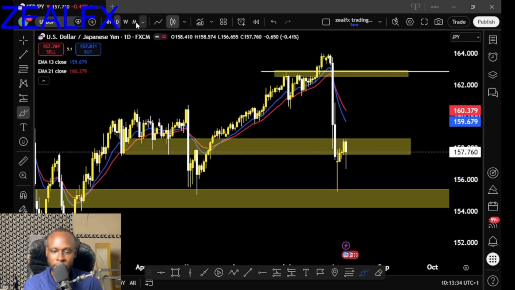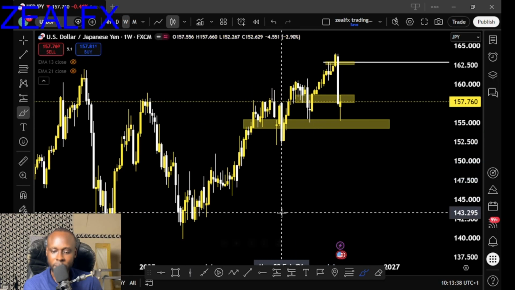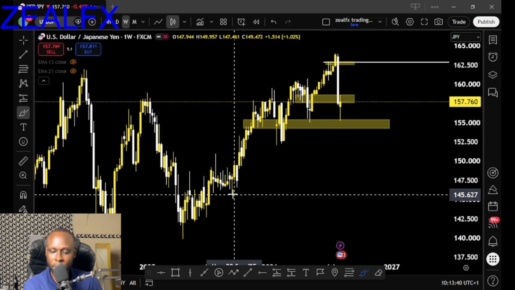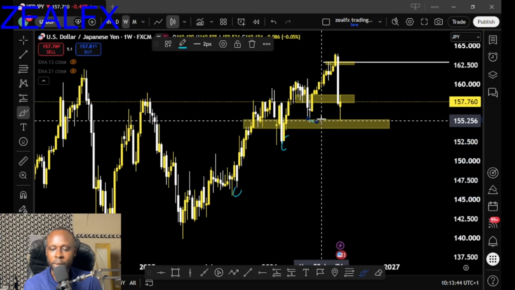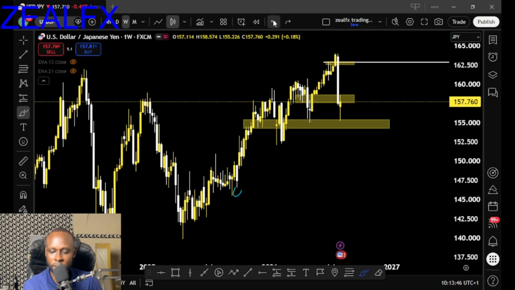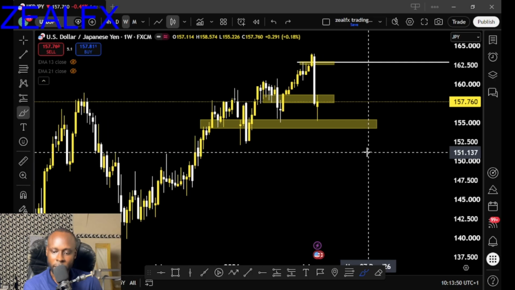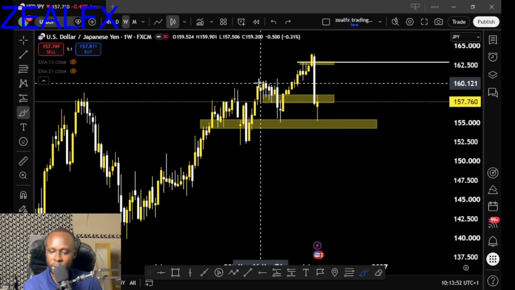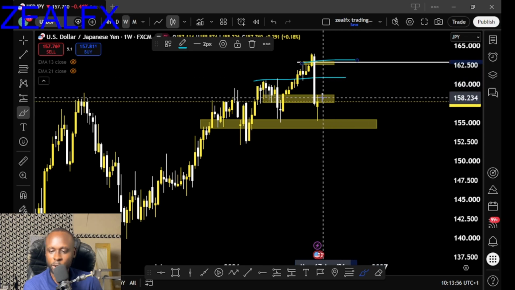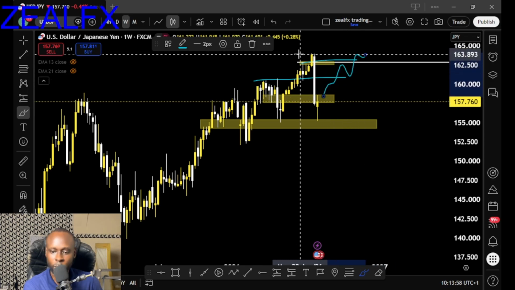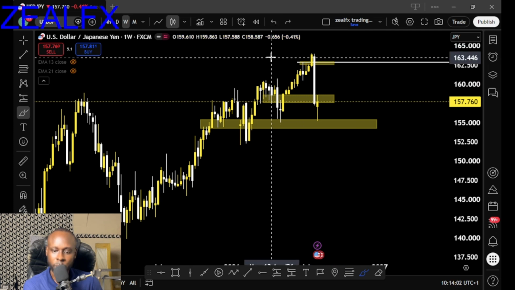Let's start the analysis from the weekly time frame. On the weekly time frame, we can clearly see that we still have a bullish structure on USDJPY, which is we have this series of higher lows. So as long as we have this series of higher lows on the USDJPY, we expect price to continue to push higher. So we expect price to move to this resistance area and this resistance area. So we expect more bullish opportunity for the USDJPY to the top, because we have a series of higher lows on the USDJPY.